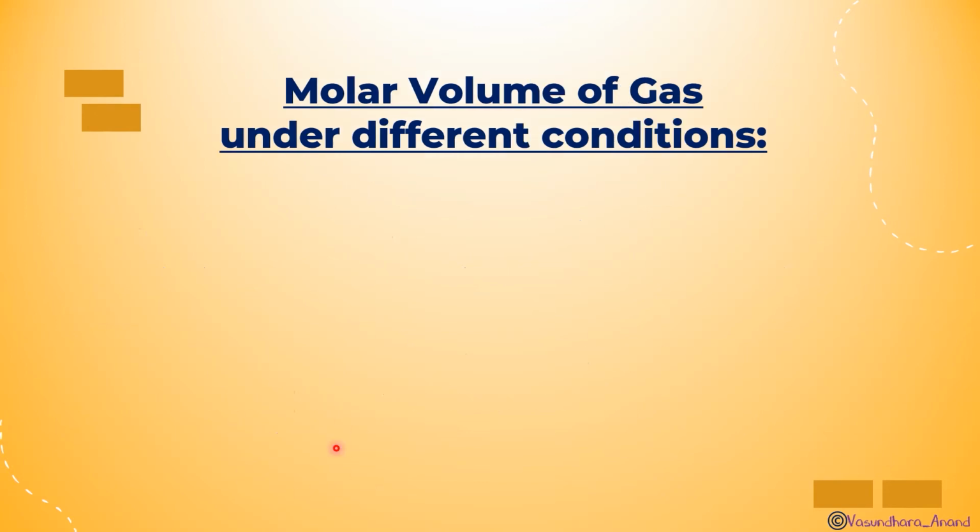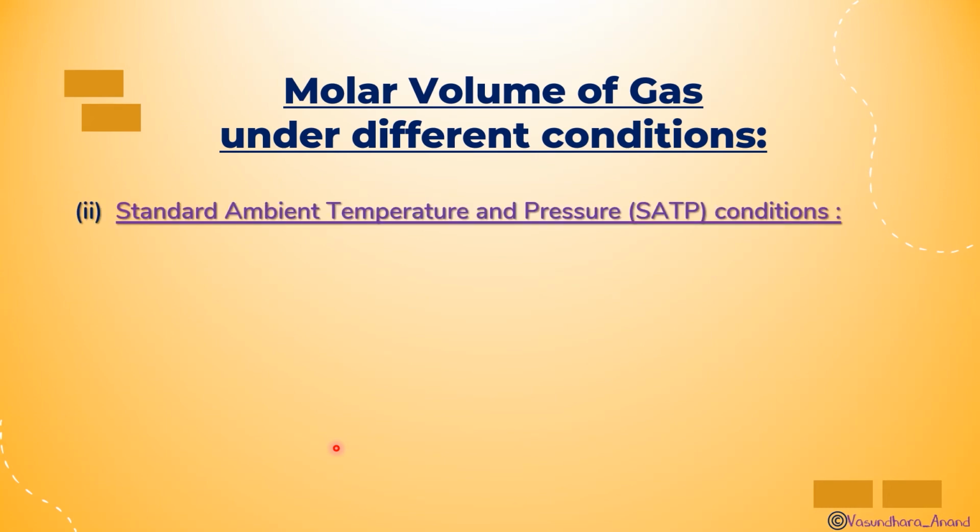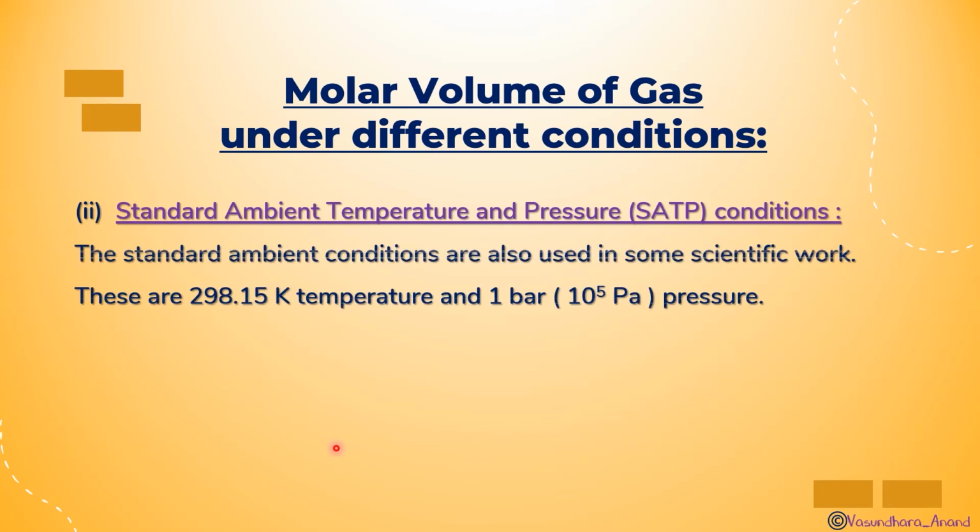Okay. Now next, molar volume of the gas under different conditions, under the same topic. Standard ambient temperature and pressure condition is also there, which is not generally used. We use NTP and STP mostly. The standard ambient conditions are also used in some scientific work, and in this case these are 298.15 Kelvin temperature, that means 25 degrees Celsius, and 1 bar pressure, that means 10 to the power 5 Pascal pressure. So this is called SATP, standard ambient temperature and pressure.